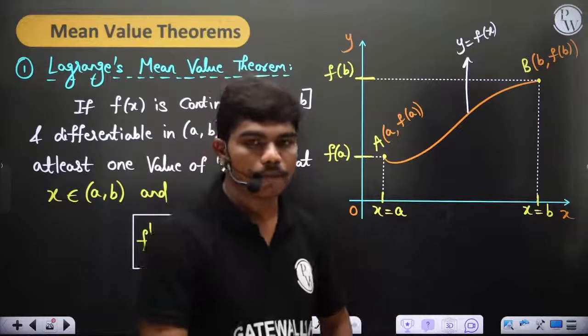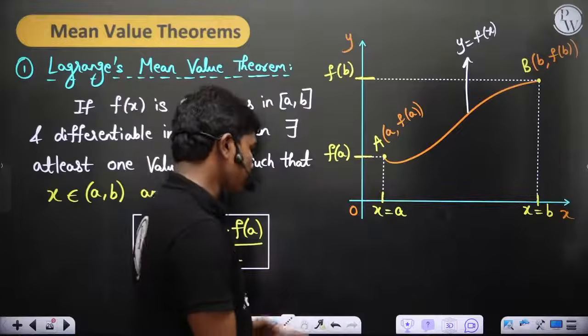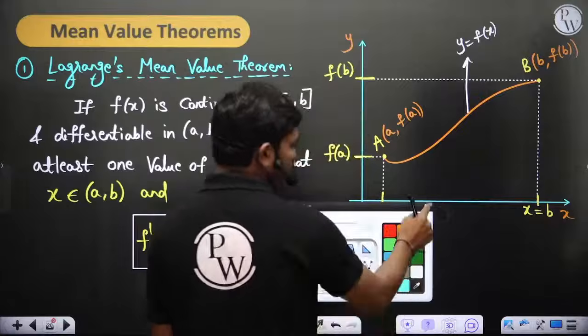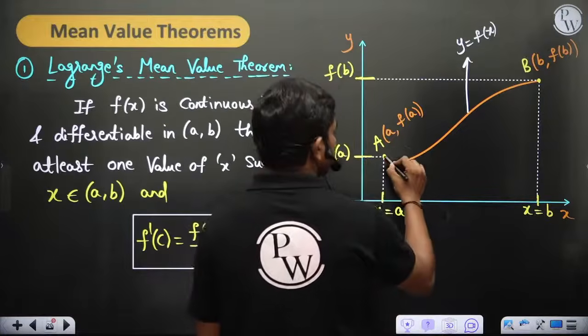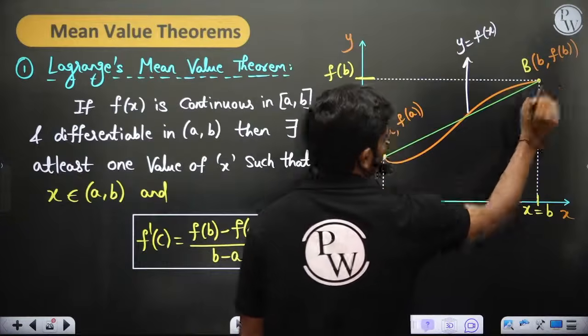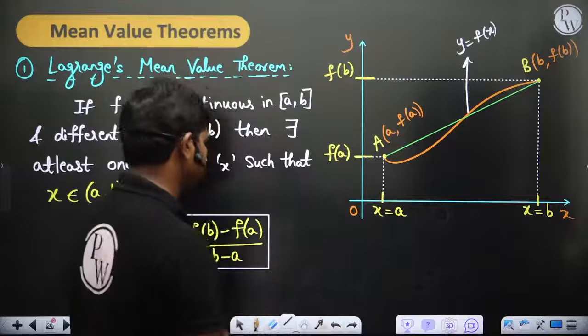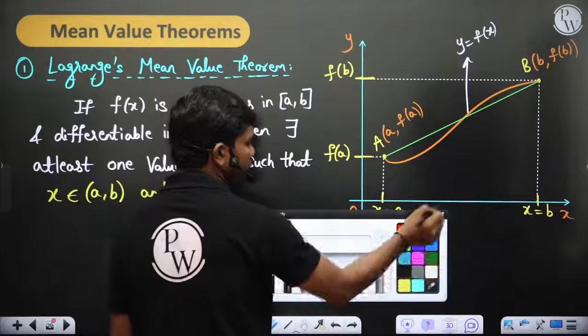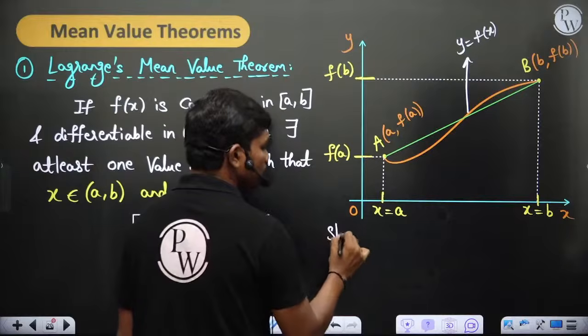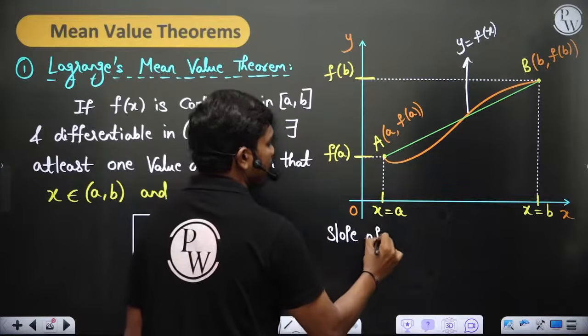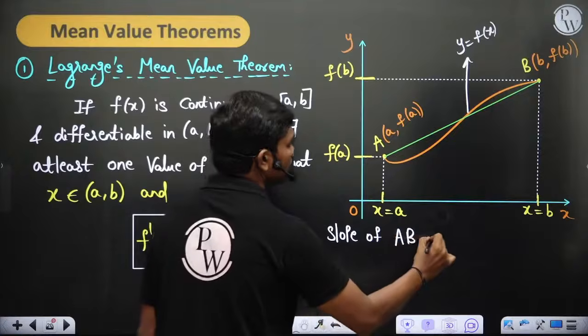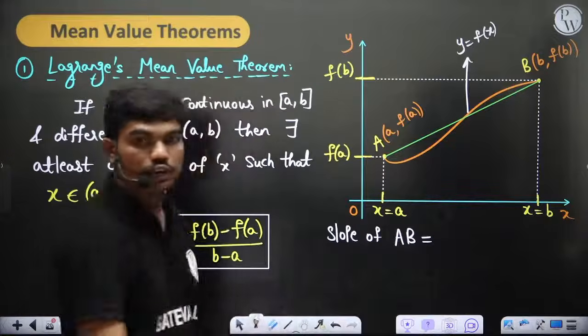Right? Now, if I connect these two with the help of a straight line, so let's say I'm connecting these two guys with the help of a straight line. Okay, so I've connected this with the help of a straight line actually. So can someone tell me, if I calculate slope of AB, what would be the value of slope of AB actually? What is the value of slope of AB?